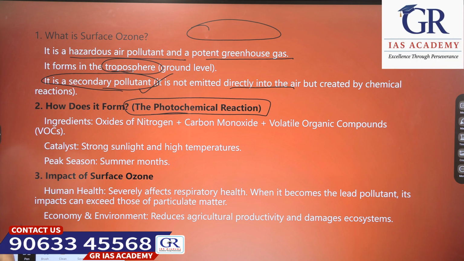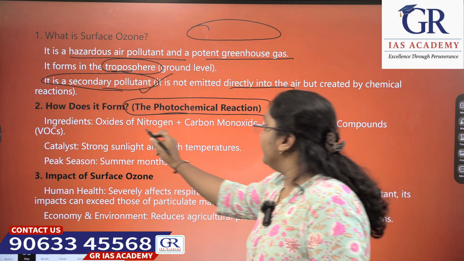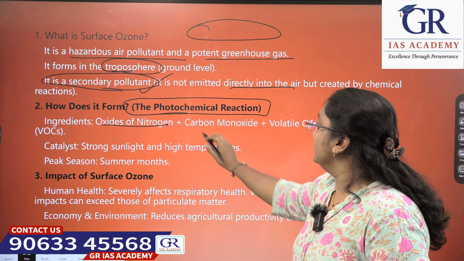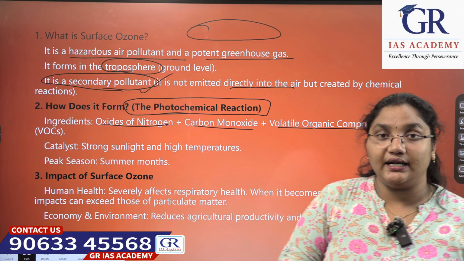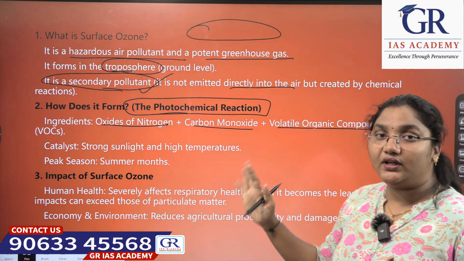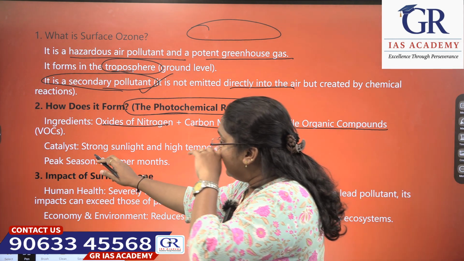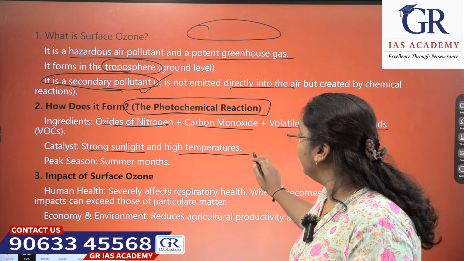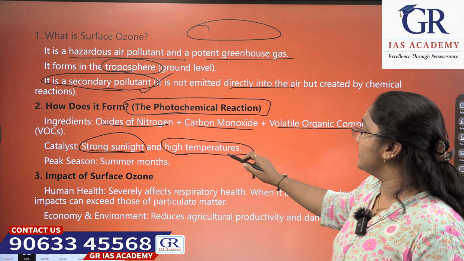It is formed by the photochemical reaction. What are the ingredients for the formation of this ozone in the troposphere level? Oxides of nitrogen, carbon monoxide, volatile organic compounds. Volatile organic compounds are the major things for formation of tropospheric ozone. What is the catalyst? Strong sunlight and high temperatures are the main causes.